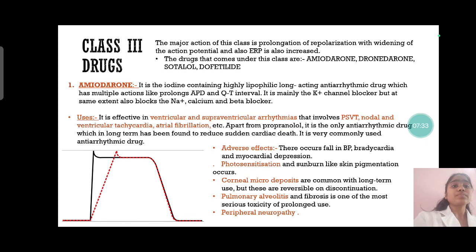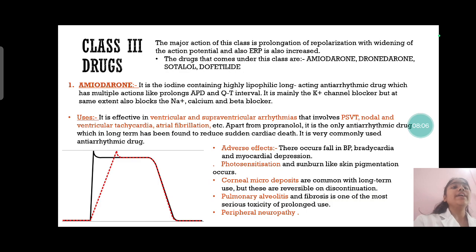Now, further, let's understand the class 3 antiarrhythmic drugs. The major action of class 3 drugs is to prolong repolarization with widening of the action potential, and the ERP is also increased. The drugs which come under this class are amiodarone, sotalol, etc. Amiodarone is an iodine containing, highly lipophilic, long acting antiarrhythmic drug which has multiple actions like prolongation of action potential duration and QT interval.